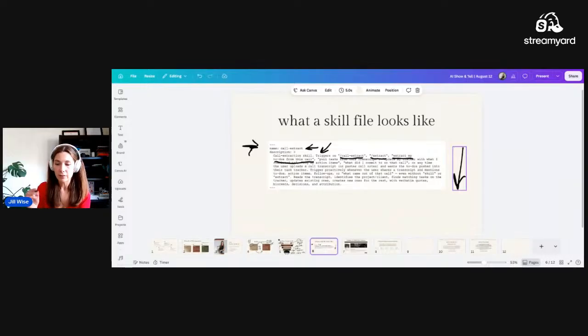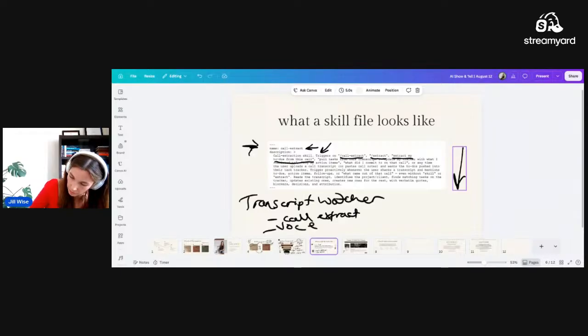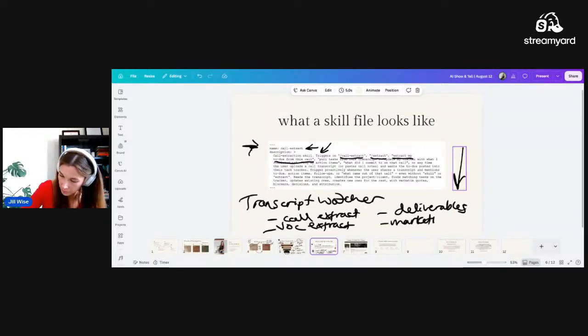First, the agent is my transcript watcher agent. I'm going to write that down for you. Transcript watcher. My transcript watcher agent has many skills. It has this call extract. It has VOC extract. And it has all the skills that help with deliverables, marketing. It can access any of them and outputs.